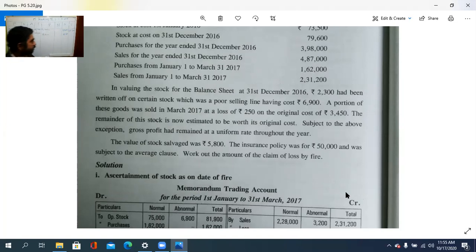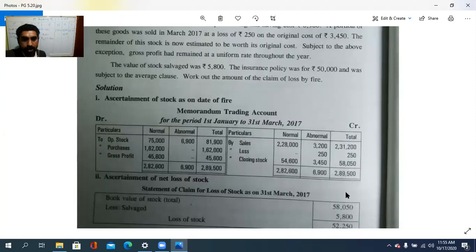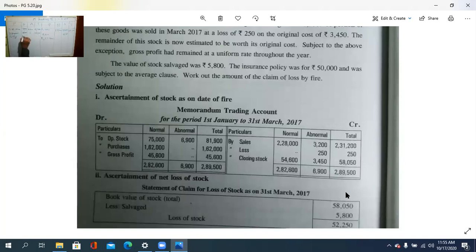So 3,450 is the loss, isn't it? Then 2,28,000 is the net sale after taking back the abnormal item. Clear? Then by loss also, then by closing stock to gross profit. How much? 20% of 2,28,000 is 45,600.